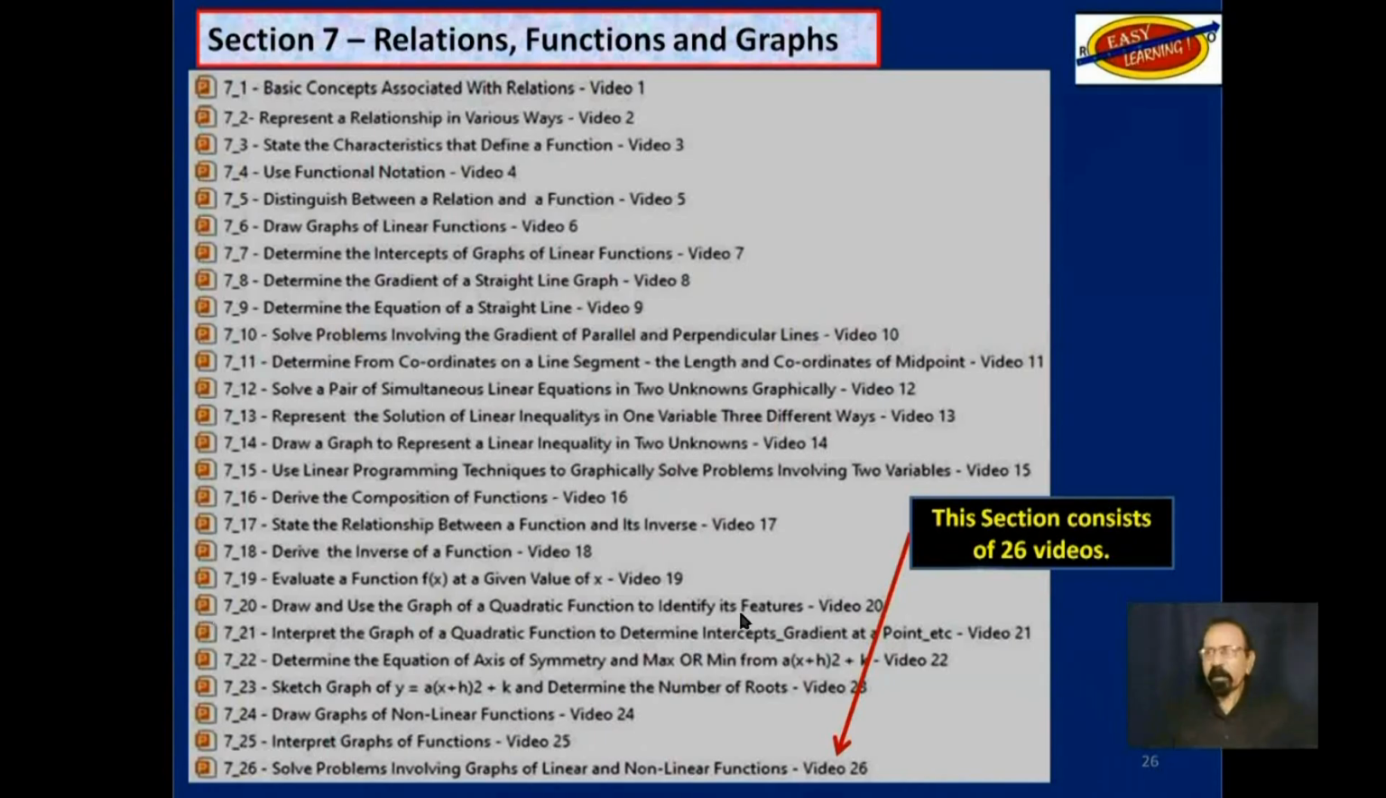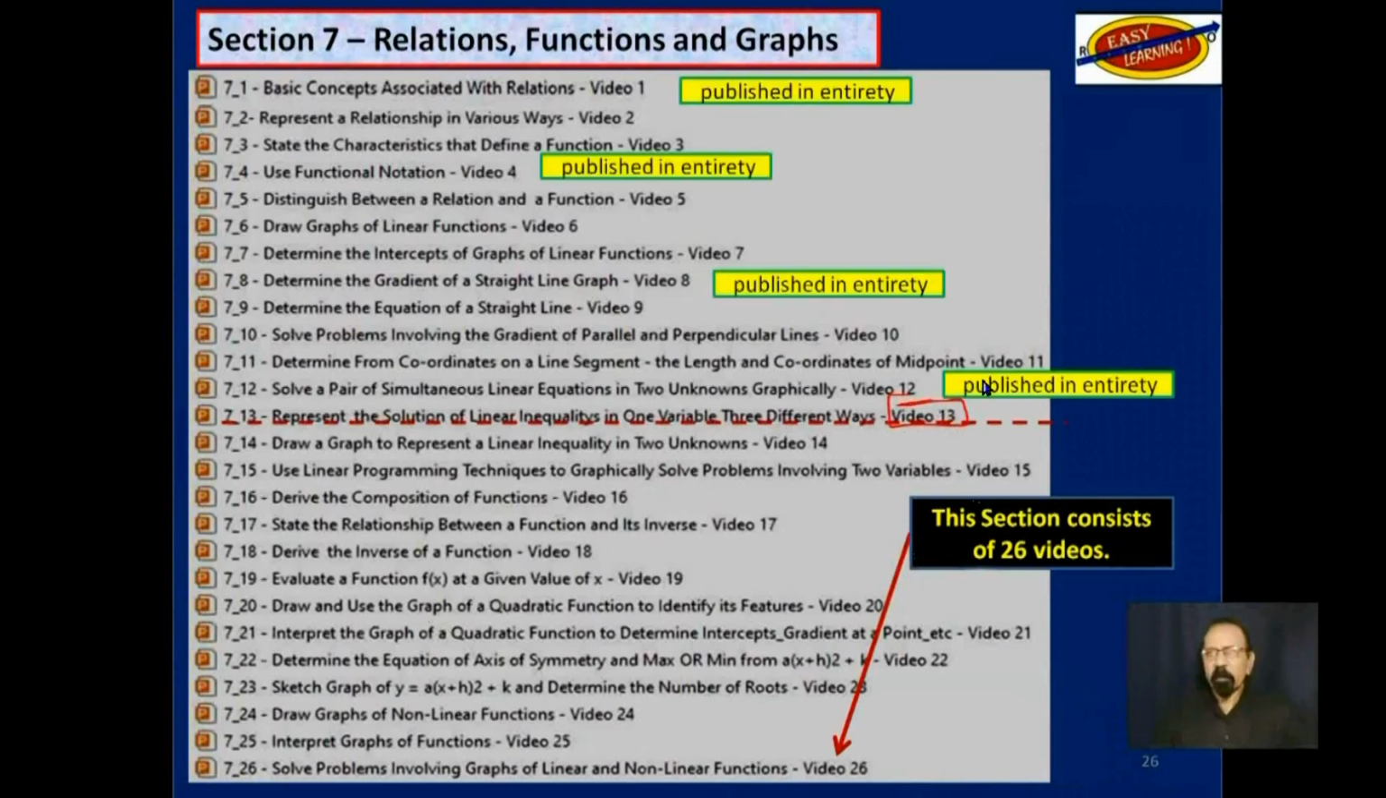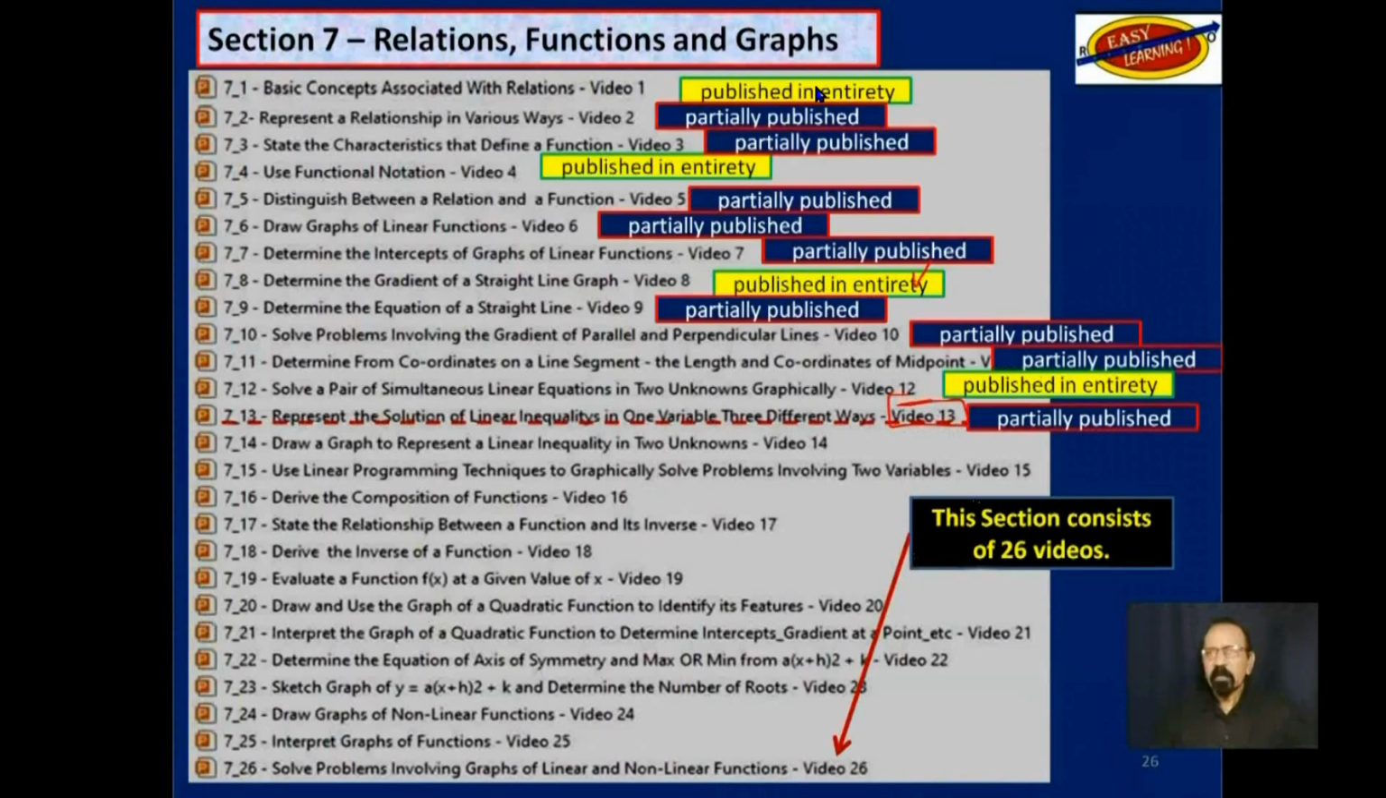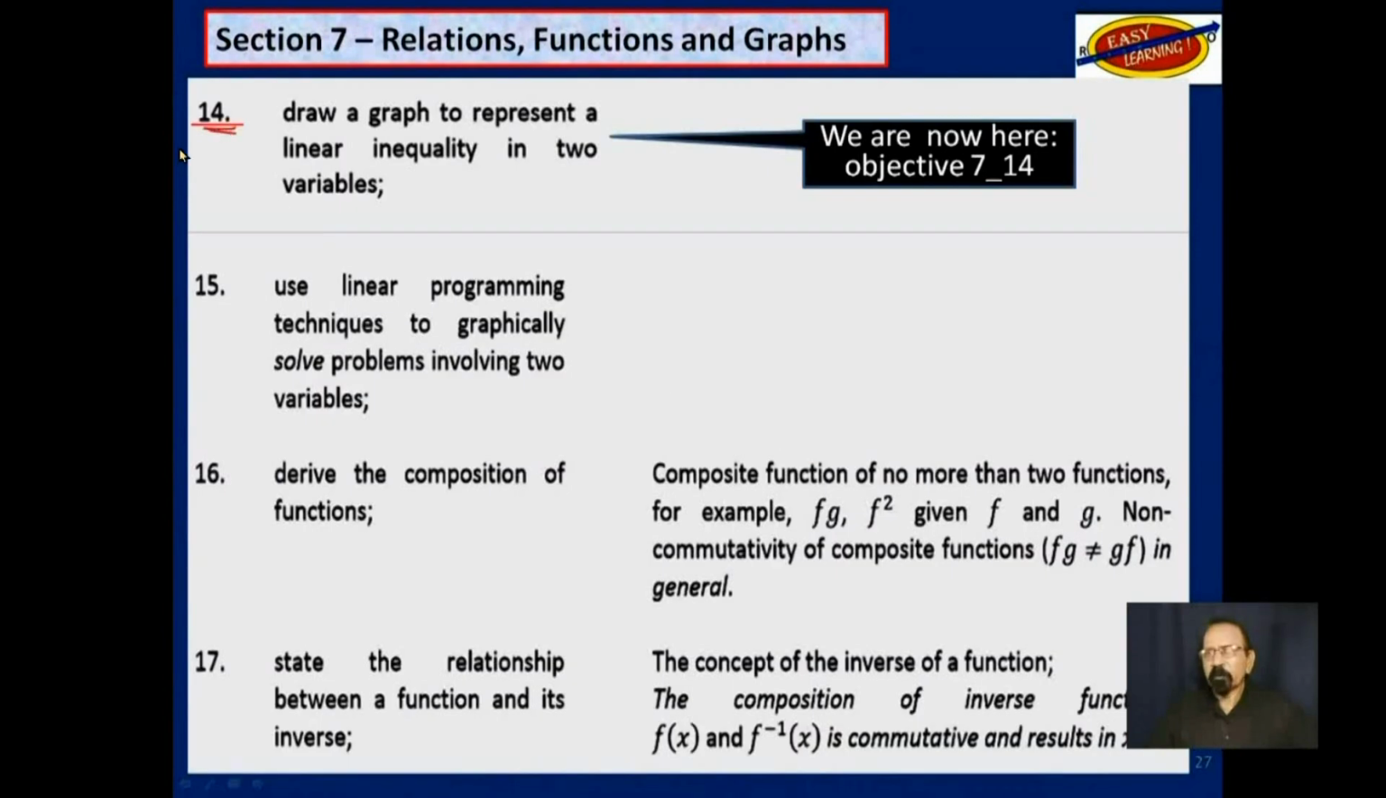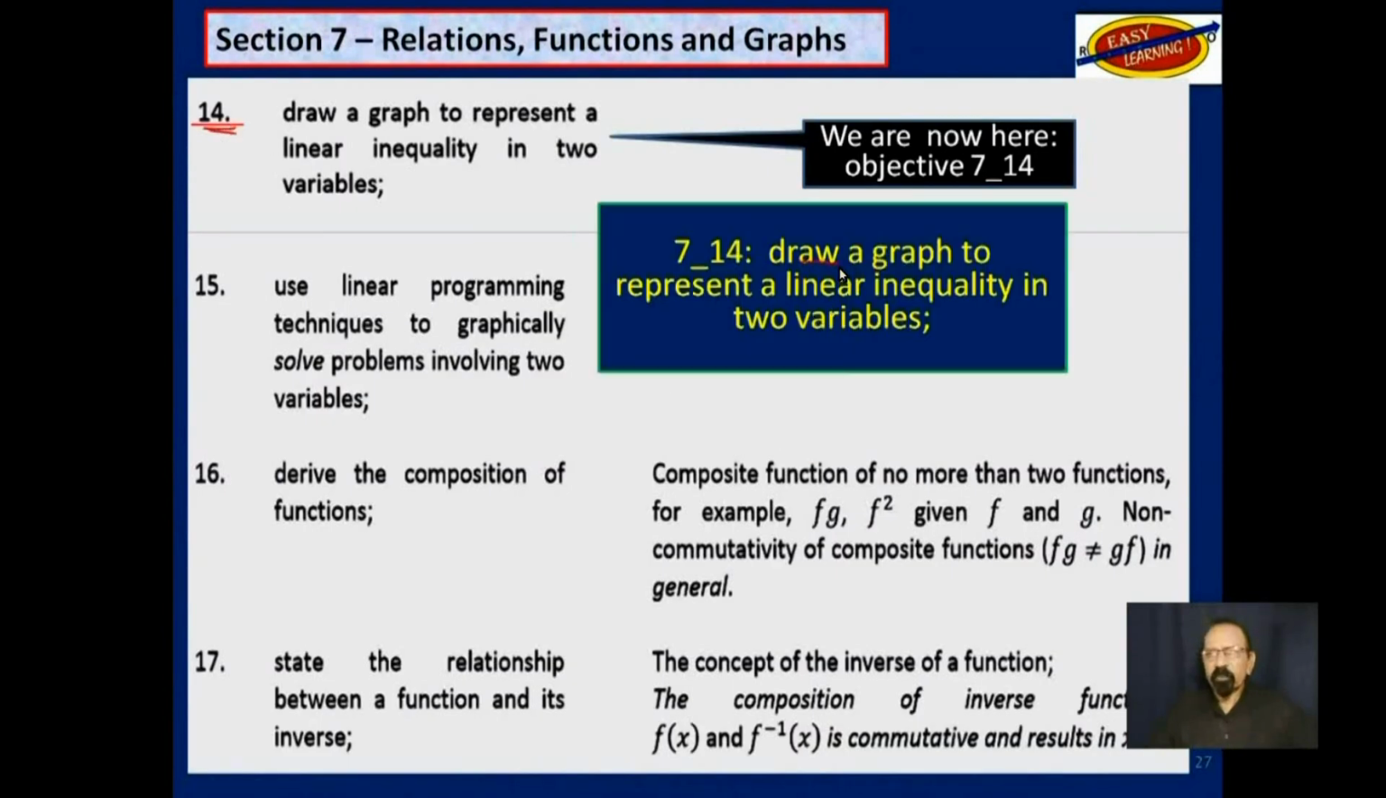So we are back here. We have completed these 13 videos. Those are published in their entirety. The others are only partially published. When I finish video 14, this will be partially published. So objective 14 says: draw a graph to represent a linear inequality in 2 variables.